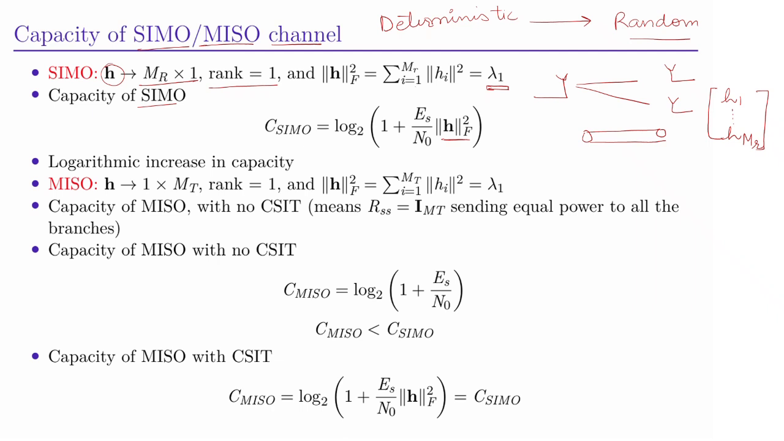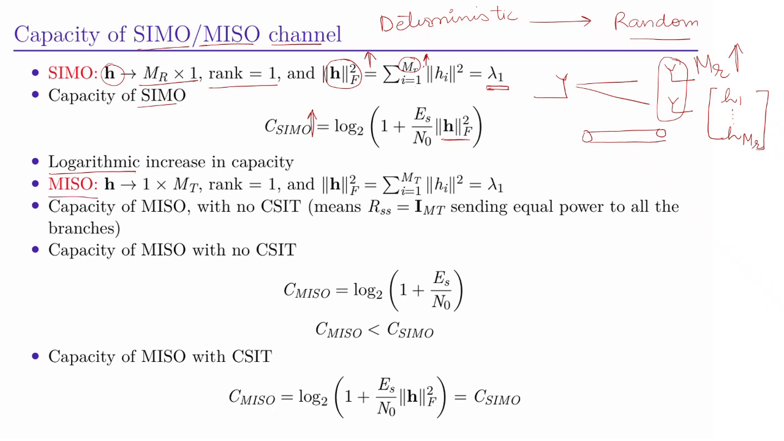Now, as you increase the number of antennas at the receiver side, as you increase MR, the Frobenius norm will increase and capacity will increase, but the increase in the capacity is logarithmic. So even if you have CSI at the transmitter, you cannot do much because you only have one transmitter antenna, and as MR increases, there is a logarithmic increase in capacity.